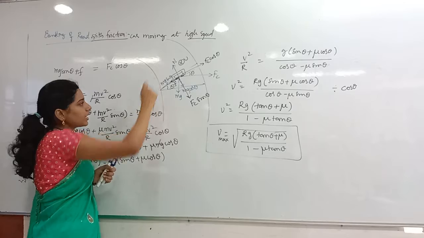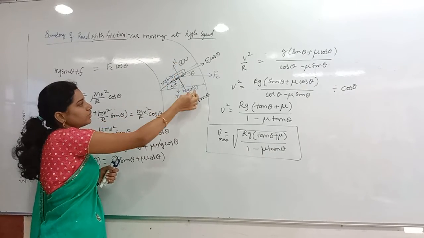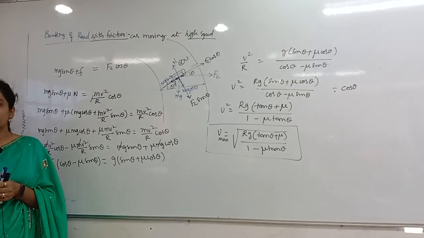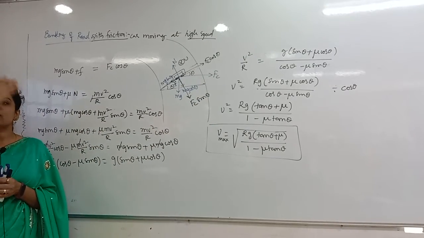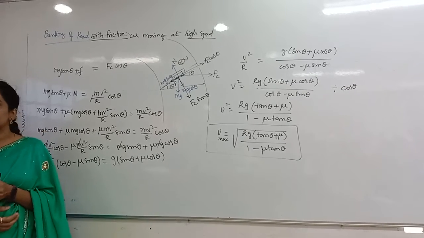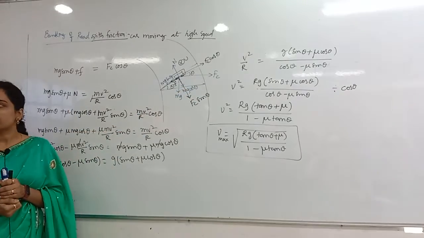Now for the normal reaction, we have two forces opposite to it, so N is equal to what can I write? Mg cos theta plus Fc sin theta. Why? Because vertically the body is in equilibrium. The body is moving only on the inclined plane. So N is equal to mg cos theta plus Fc sin theta, we got.